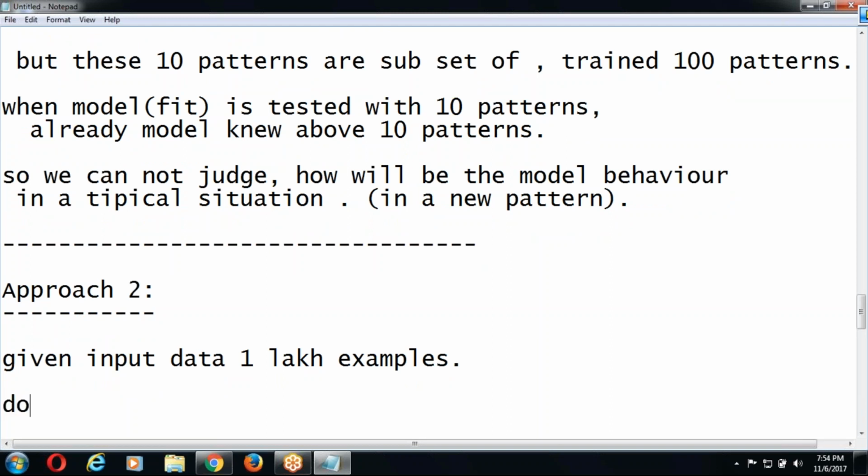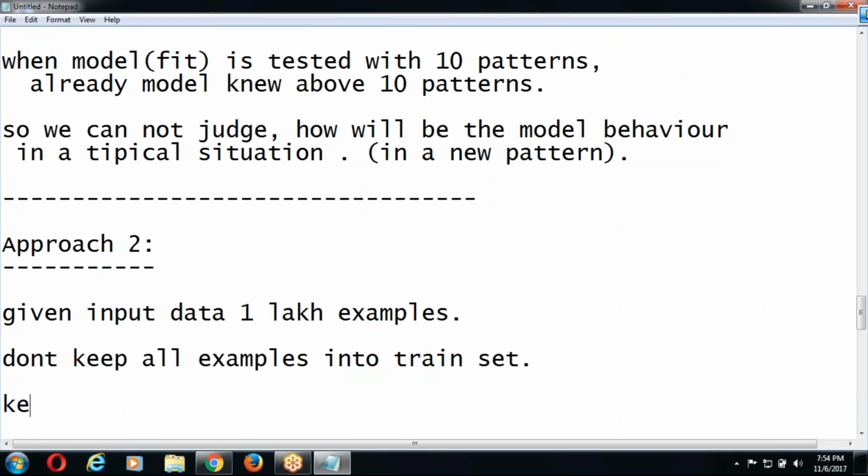So here the approach is, write this down: don't keep all examples into the train set. Keep 75 or 80% of input data into the train set.